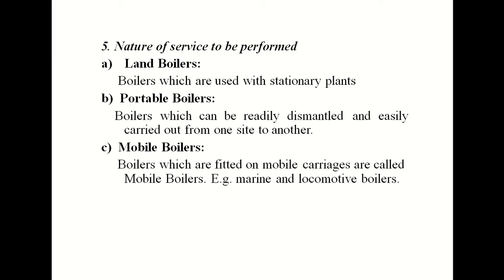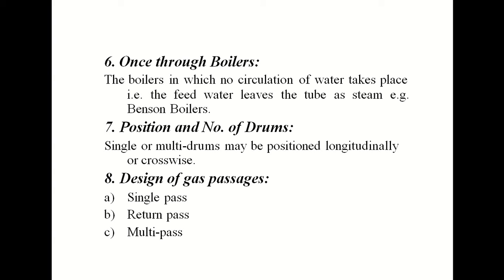And the next one is the mobile boilers. The boilers which are fitted on mobile carriages are called mobile boilers. By using that, we can easily transport the boilers wherever they are required. For example, these are the marine and locomotive boilers. Next one is the once-through boiler, the boilers in which no circulation of water takes place. That means whatever water we feed leaves the tube directly in the form of steam. An example of this boiler is the Benson boiler.